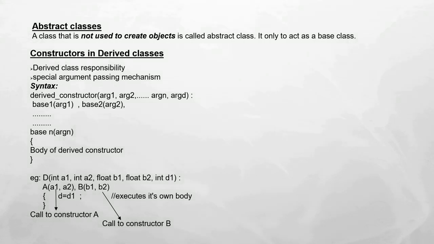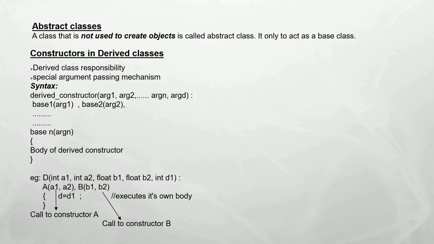Now let's see the syntax. Derived constructor, in brackets we list the arguments, then a colon, base1(argument 2), base2(argument 2), etc., up to basen(argument n), then the body of the derived constructor. These argument 1, argument 2, etc. are the arguments for the base classes and the derived class. We are supplying the arguments after the colon.